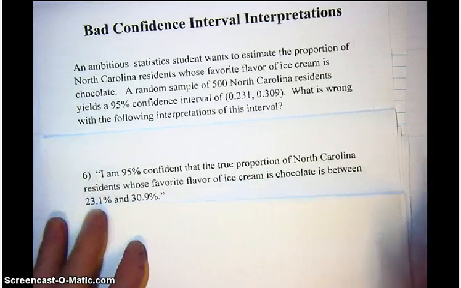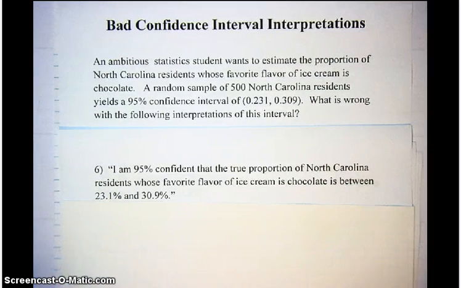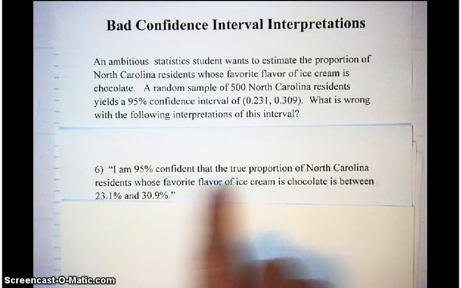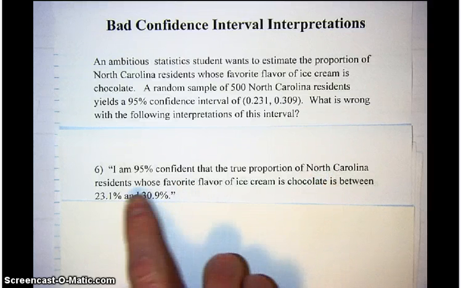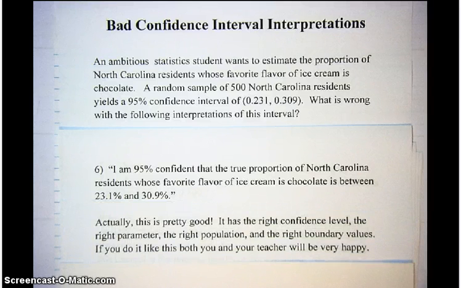And then number 6: I am 95% confident that the true proportion of North Carolina residents whose favorite flavor of ice cream is chocolate is between 23.1% and 30.9%. Well, let's see. This has the confidence level. This has the right parameter. It has the right population, and it has the right boundaries. Who could ask for more? In fact, this is pretty good. If you do it like this, you're going to do well.